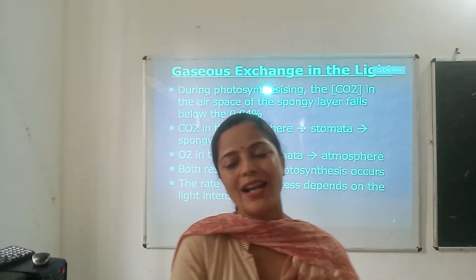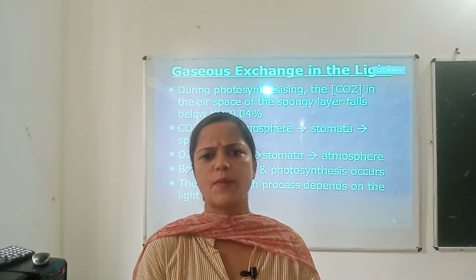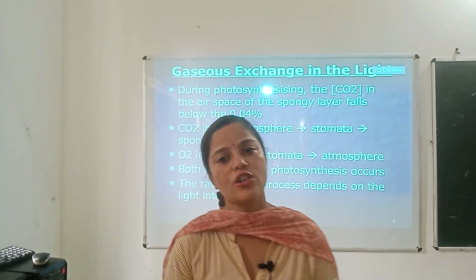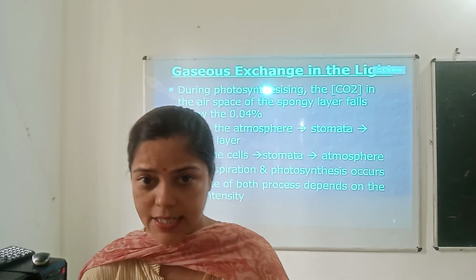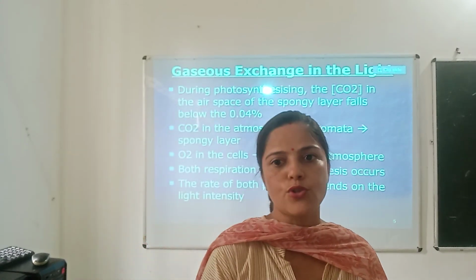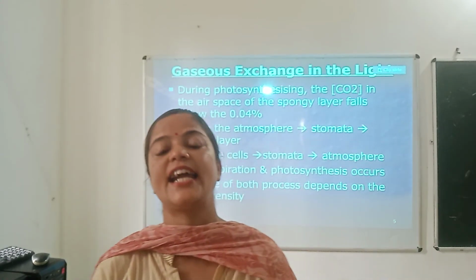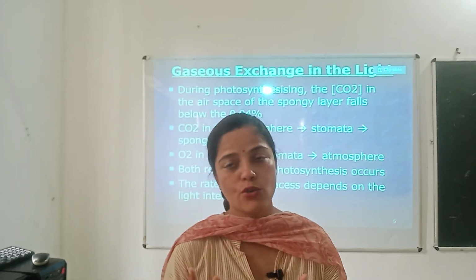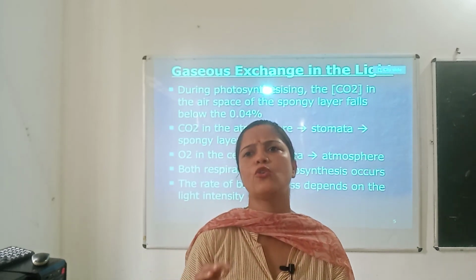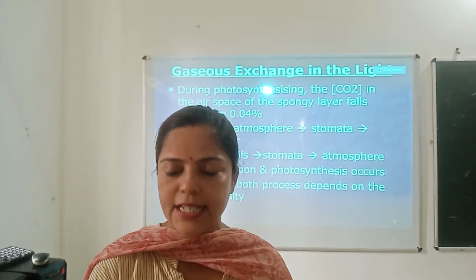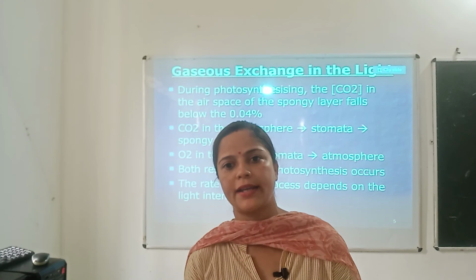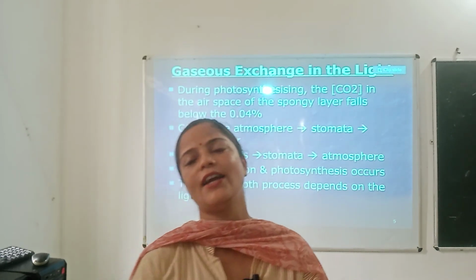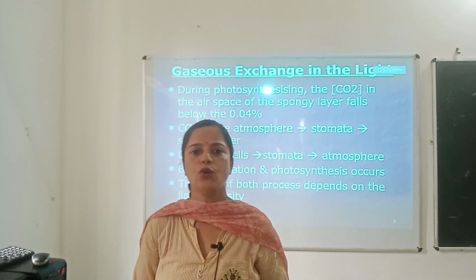So, now let us talk about roots. How does it take place in roots? Roots have fine root hairs. The oxygen present between soil particles diffuses into the root hair, and carbon dioxide also diffuses out through it. As you know, roots have very fine root hairs, and the oxygen present between the soil particles diffuses into the root hair, and carbon dioxide also diffuses out through it.